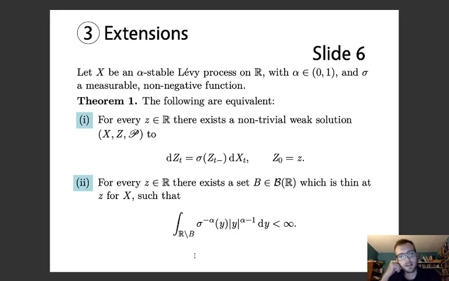So, as mentioned just in the previous slide, for alpha greater than 1, complements of thin sets are essentially just a ball around the point. But for alpha less than 1, that can be more complex. A thin set can get arbitrarily close to a point and still be thin, as long as it's somehow small enough, which is of course defined in a rigorous way. So the thin set is essential in here. We can't substitute it with some ball around the point and get an equivalent theorem.